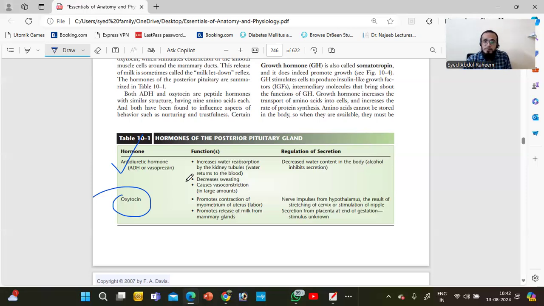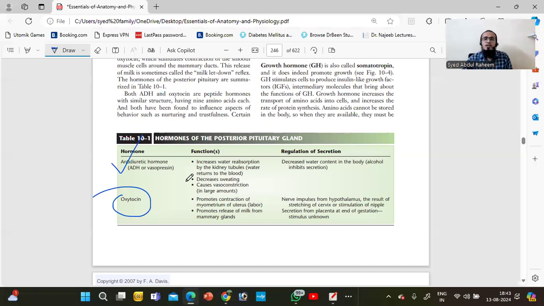After completion of 9 months, labor pain will start, and this hormone starts the contraction of the uterus, mostly the myometrium, for the release of the baby from the uterus. Second, it promotes the release of milk from the mammary gland.